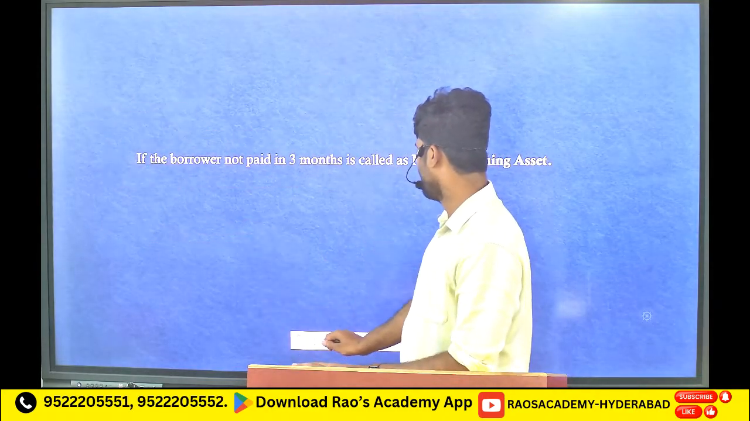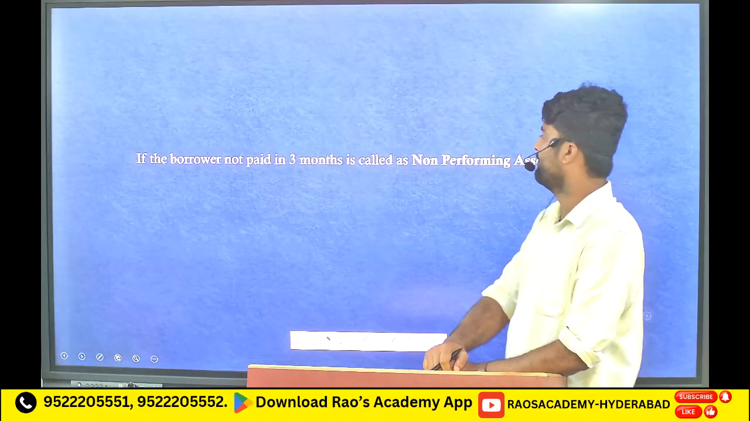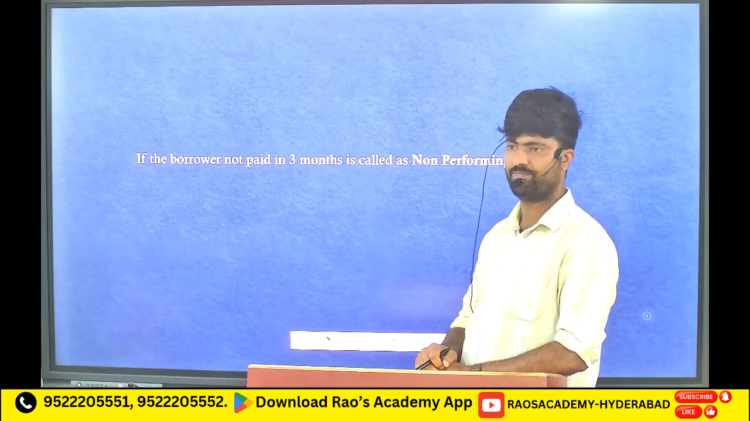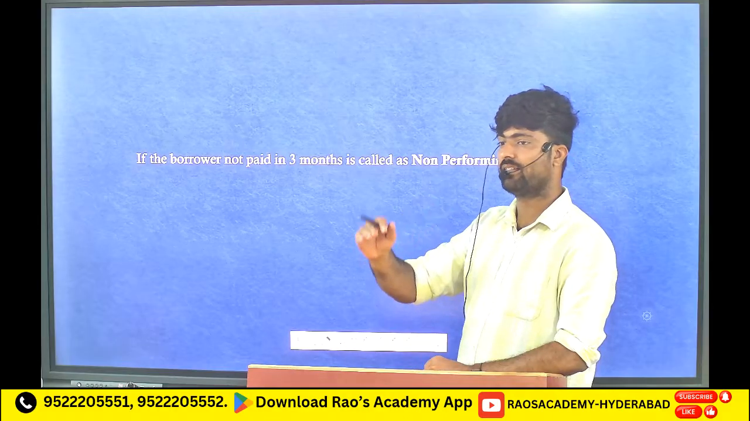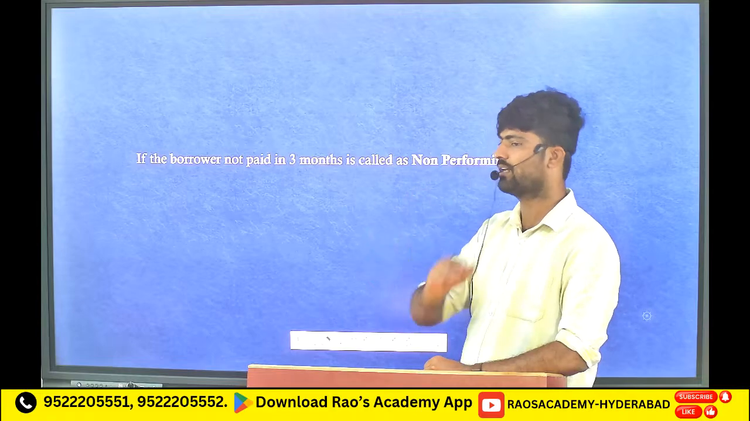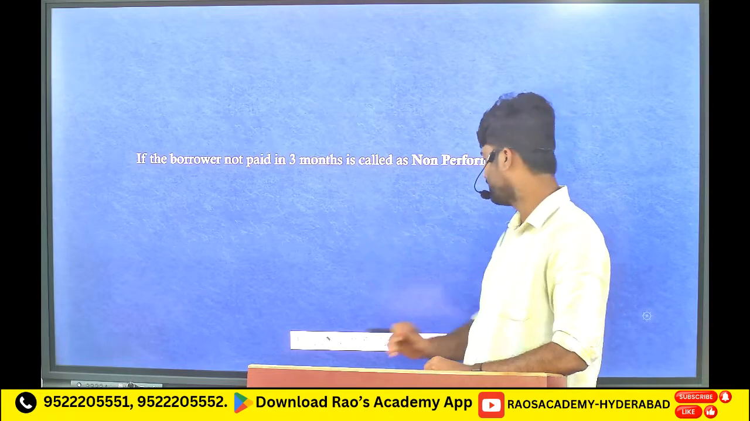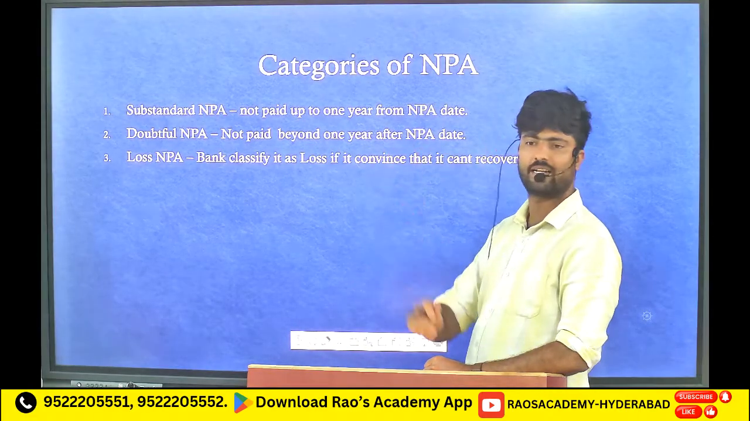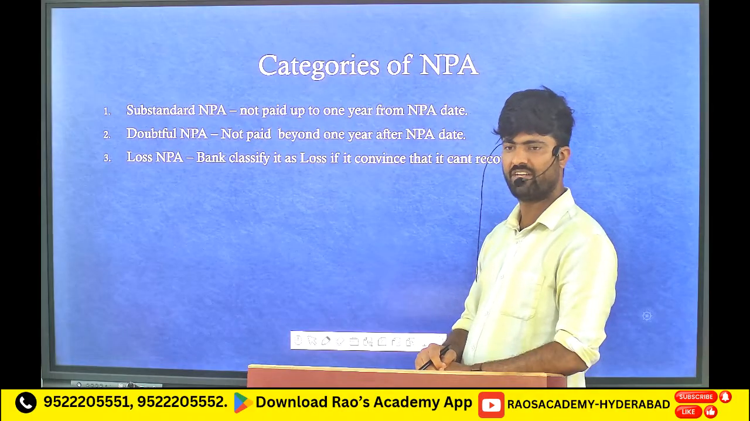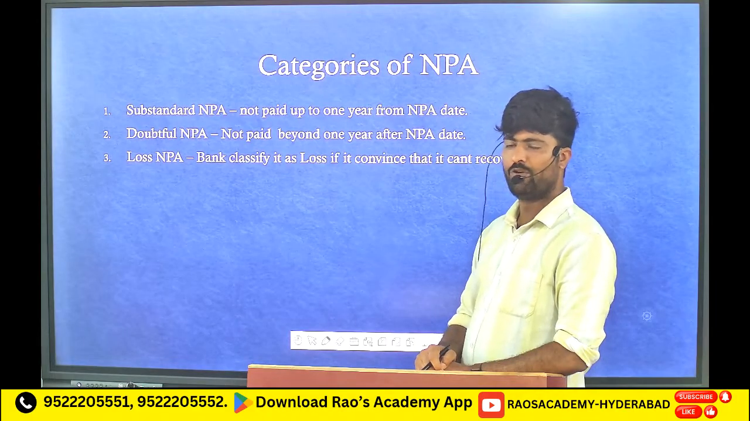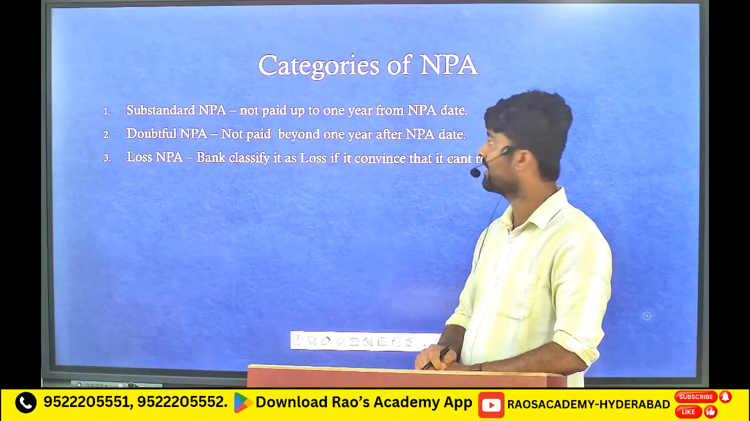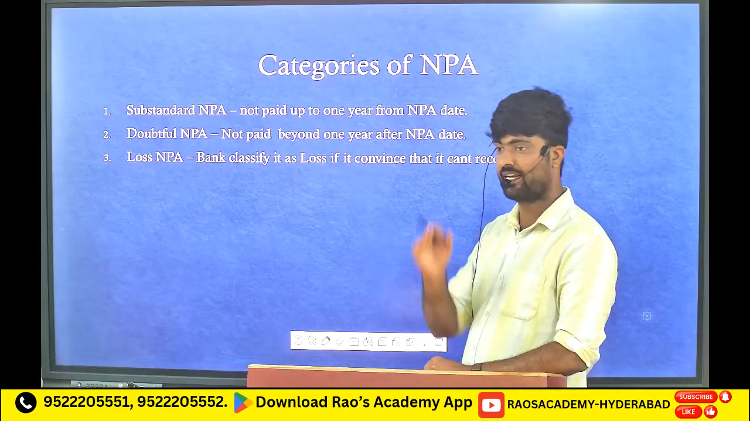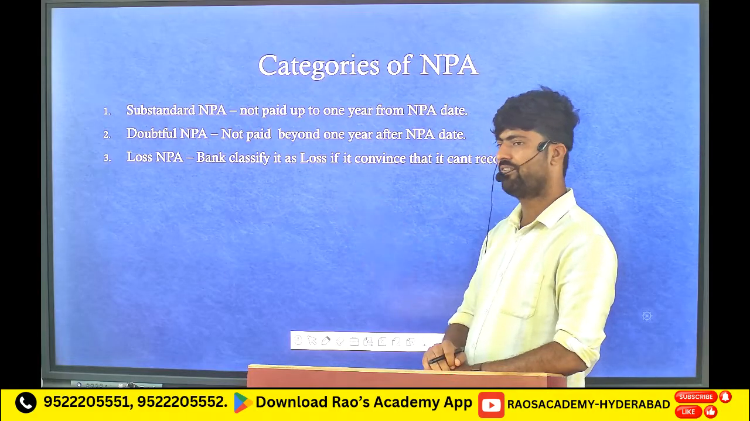If the borrower is not paying within 3 months, then that loan we will call as non-performing asset. It is after the 3 categories of defaulter that the non-performing asset comes. Again, non-performing asset is categorized into 3. Very, very important for the UPSC. You always confuse between defaulter category and the NPA category. NPA starts after the 3 defaulter categories.